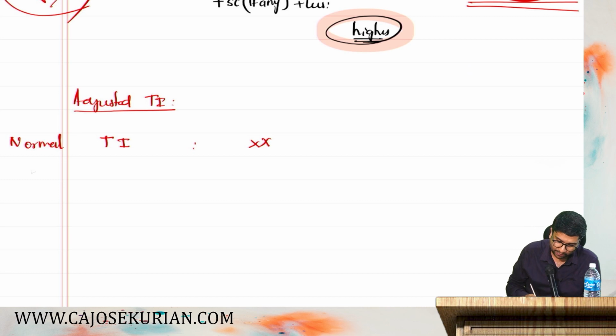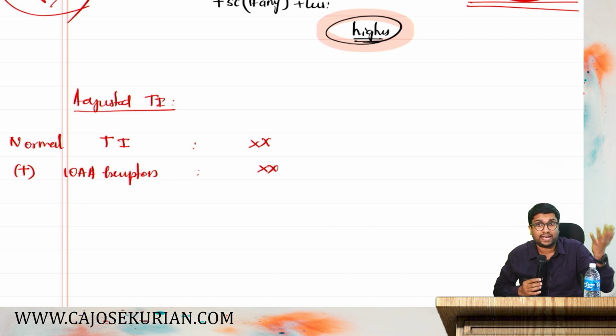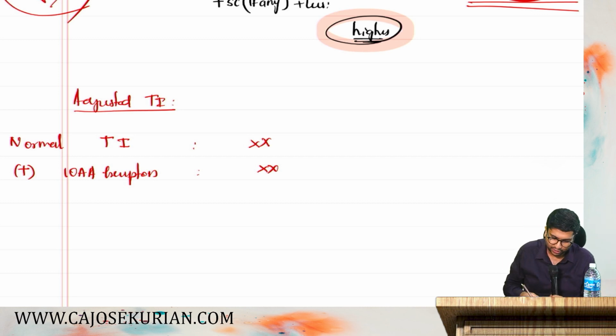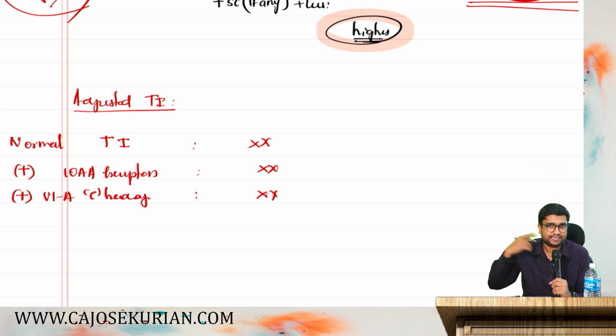And in the normal total income, if you have claimed any 10AA exemption, you add back that 10AA exemption to the adjusted total income. Or if you have claimed any Chapter 6A C heading deduction, you add back that particular Chapter 6A C heading deduction.